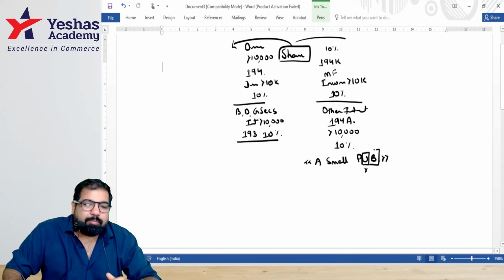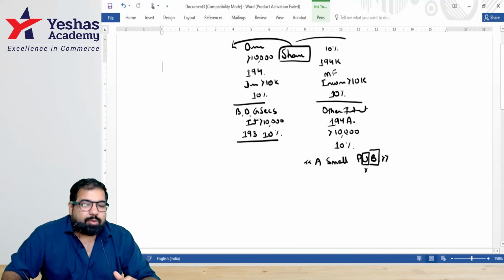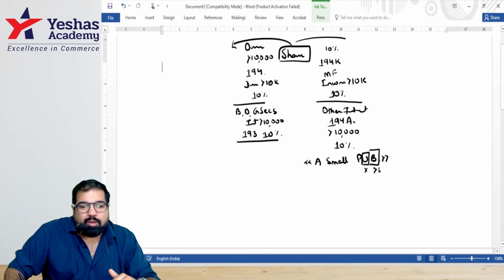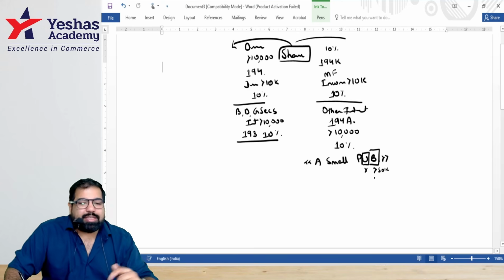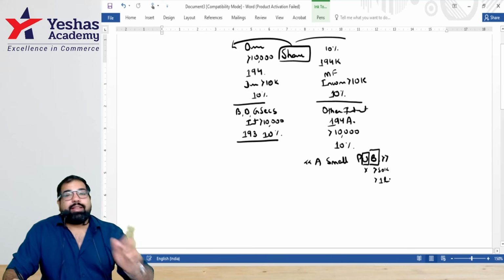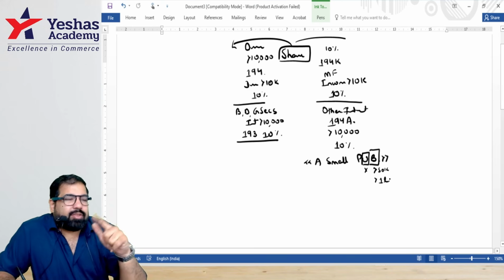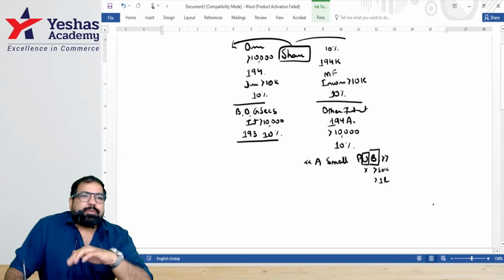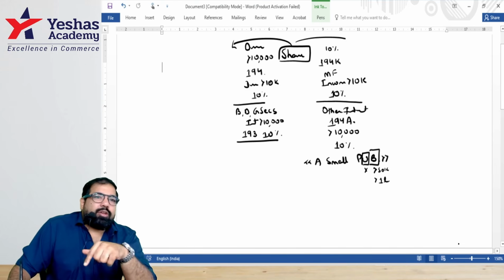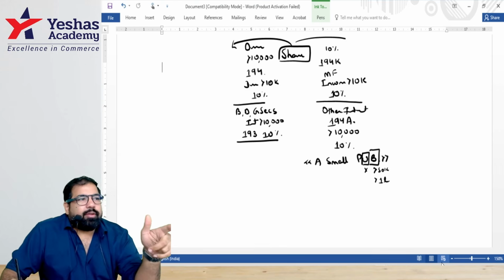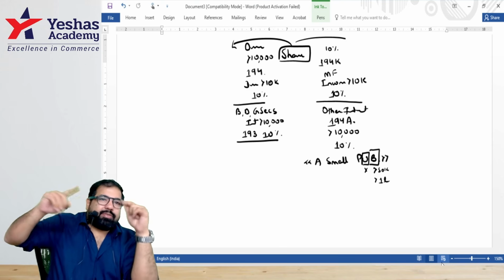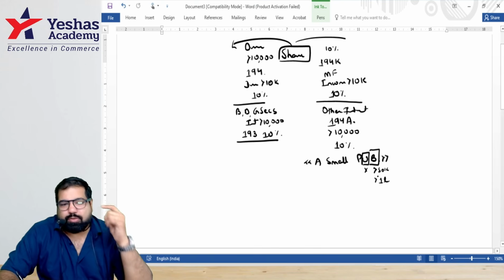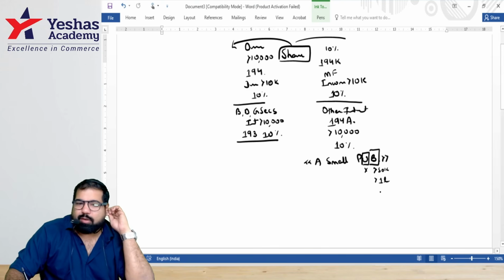Guys, very big change. When banks pay us interest, the limit is no more 10,000. This limit has become 50,000 for you and me, and if you're a senior citizen, only above that limit will there be TDS. Example, guys, HDFC Bank is paying you 45,000 interest. No TDS. ICICI Bank 45,000. But they're two different banks, guys. If they're the same bank's branches, then above how many thousand, guys? 50,000. Senior citizen, more than 1 lakh.